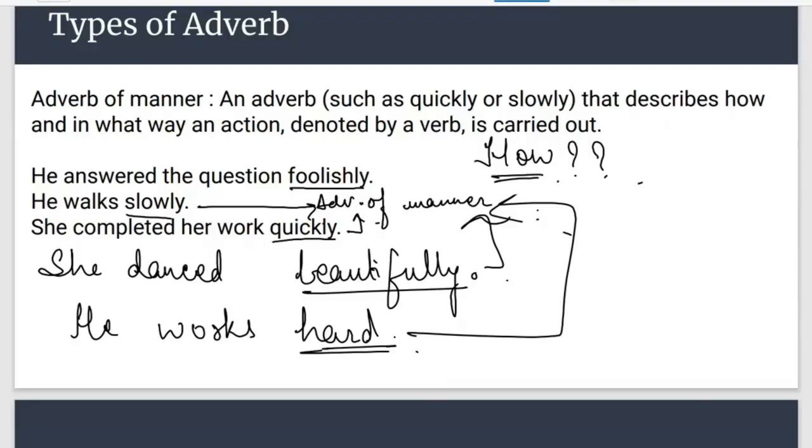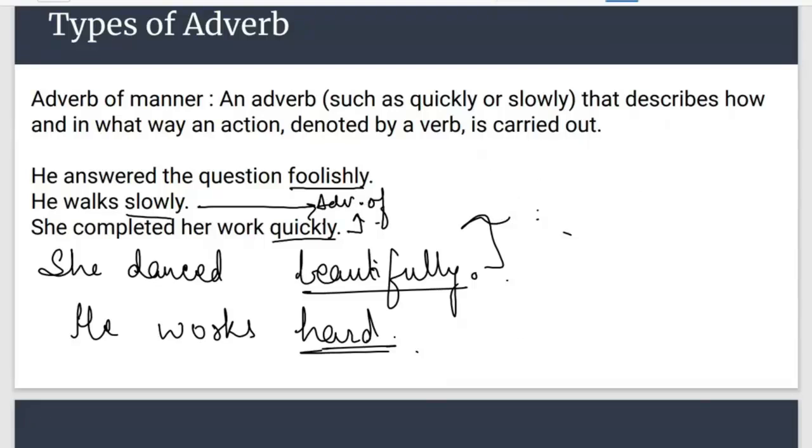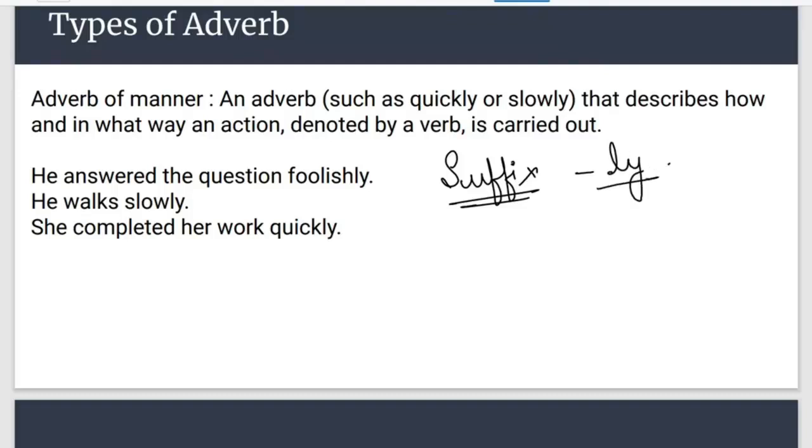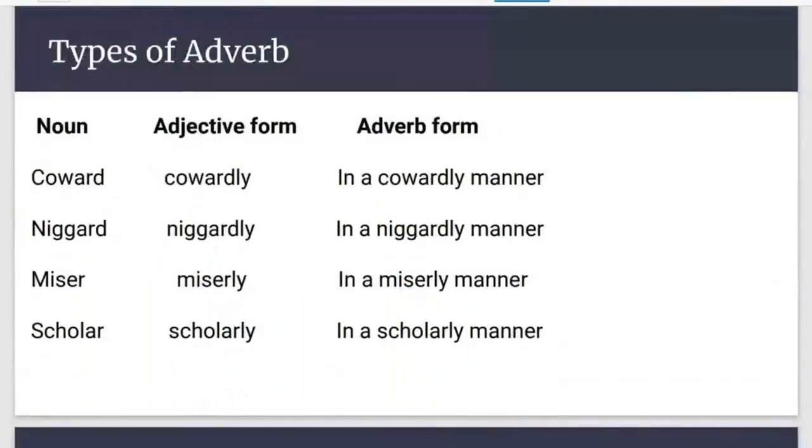Yeah. Now I want to tell you, till now I have told you that whenever there is a suffix, you know what prefix and suffix are? Okay, so you all know it very well. Till now we have studied that whenever the suffix ly is added to an adjective, it becomes an adverb. But this is not always so. There are certain words which without ly are nouns, with ly are adjectives, and whenever you need to write them as an adverb, you need to write it as in a cowardly manner.